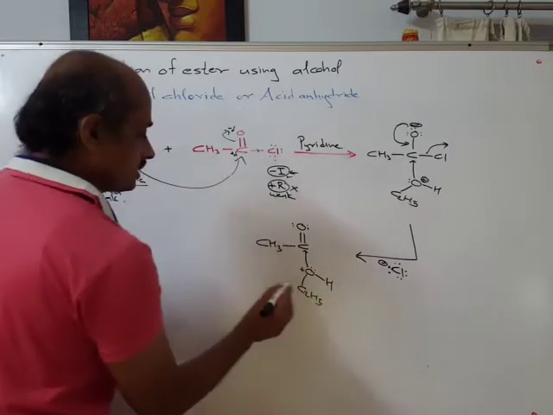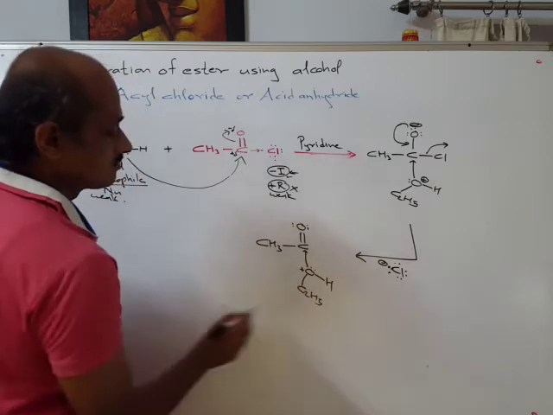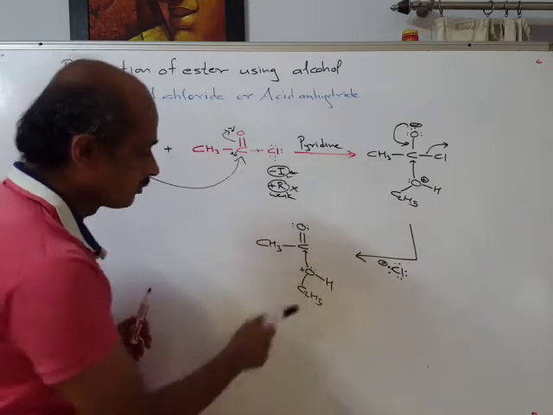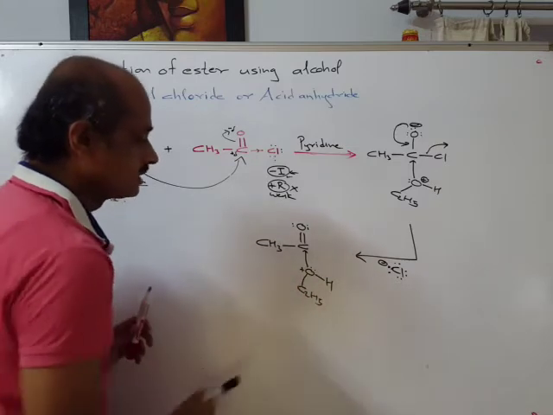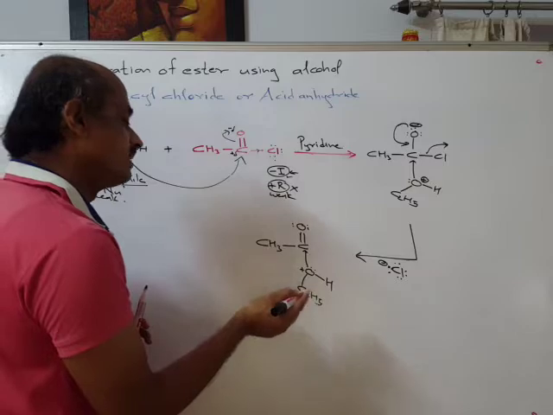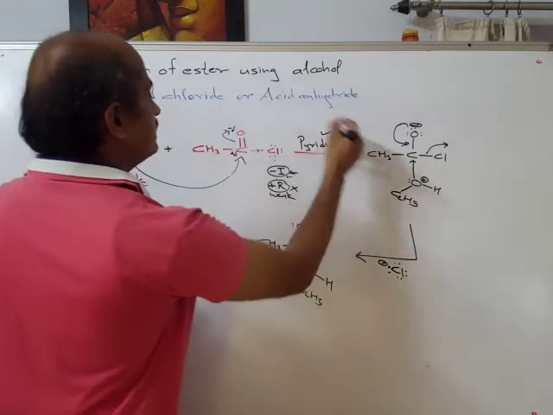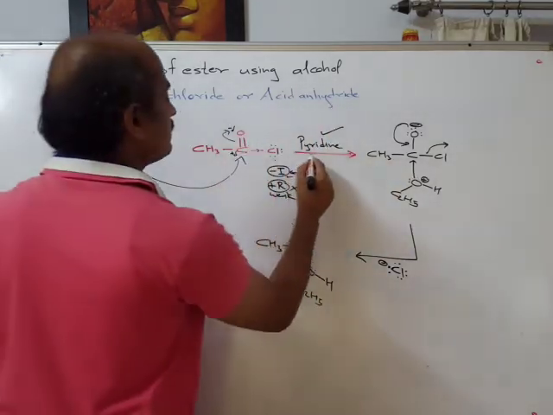And then deprotonation. Now, since there is a positive charge on oxygen, this OH bond becomes more polar, and therefore heterolysis of this OH bond is easy, and it becomes further easy in presence of pyridine, because pyridine is a base.